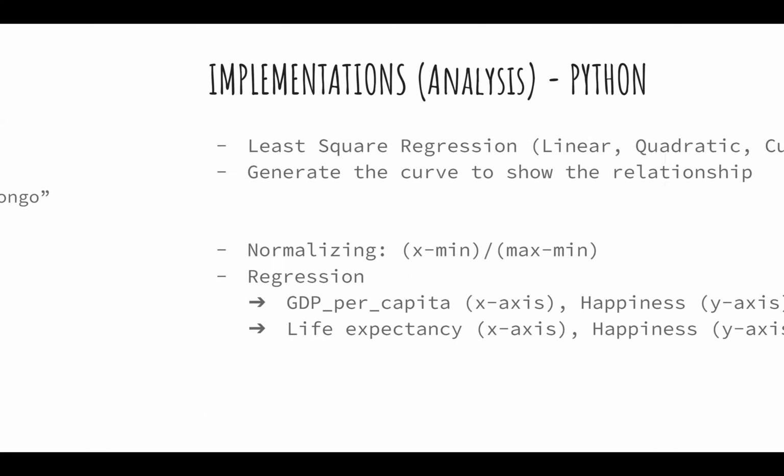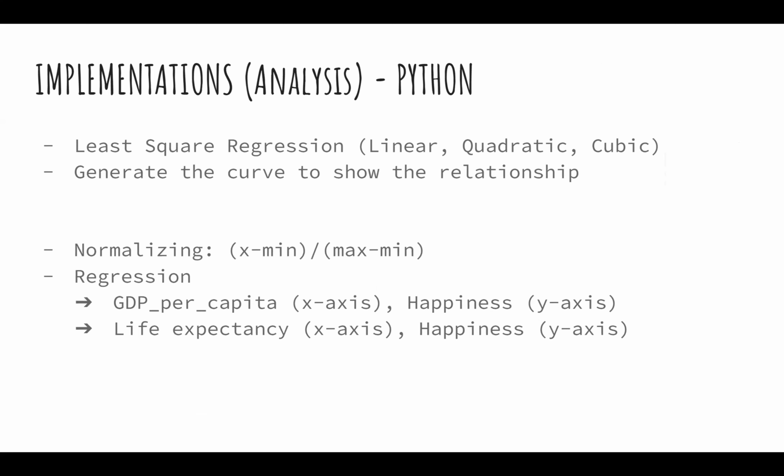So for Python, we'll implement the least square regression method for linear, quadratic, and cubic. Then we will be normalizing the GDP per capita, which is money, and the life expectancy, which is health, because money and health have different ranges. The GDP ranges from several hundred to 85,000, and the health ranges from 55 to 85. So we'll be normalizing them to 0 to 1.